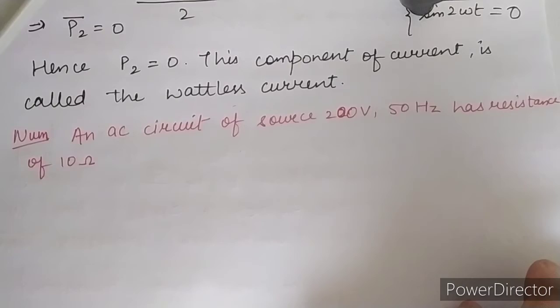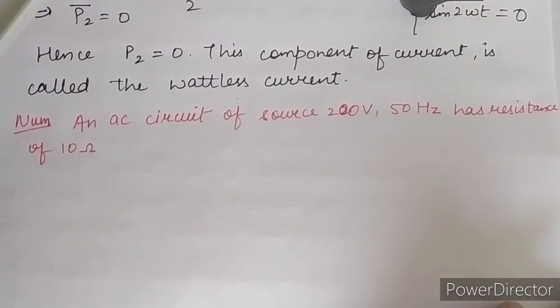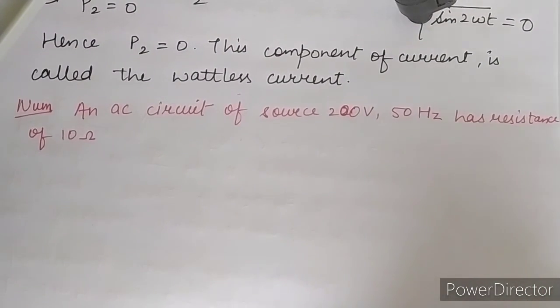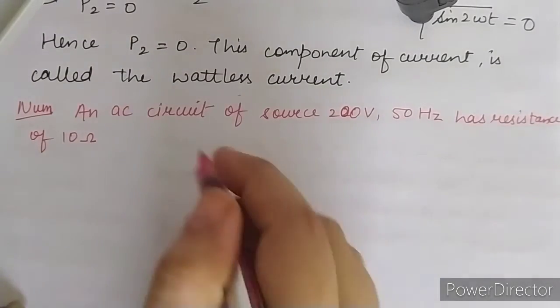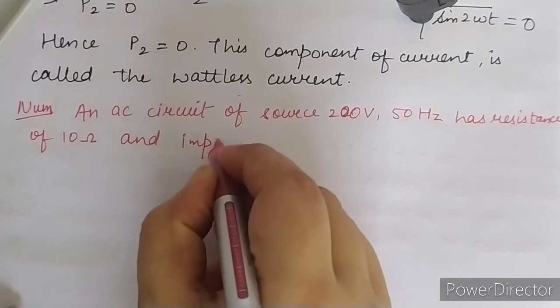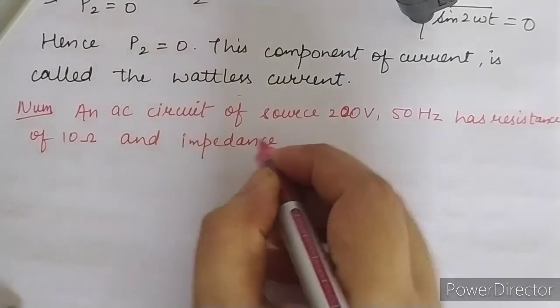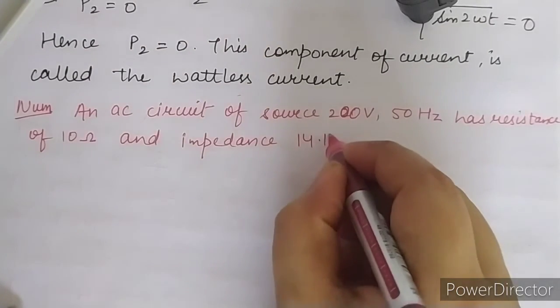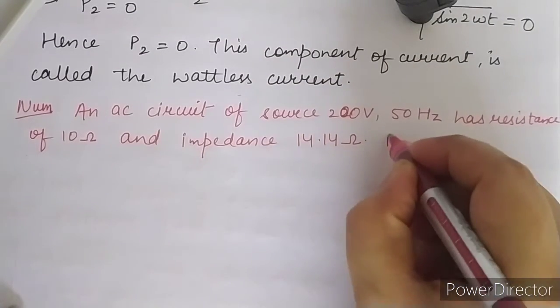And with this, an impedance of 14.14 ohm. What you have to find?